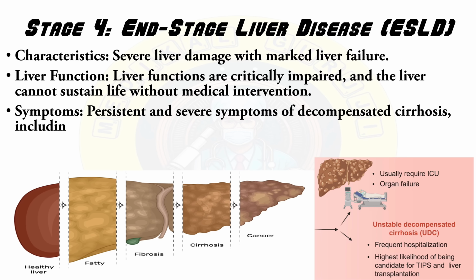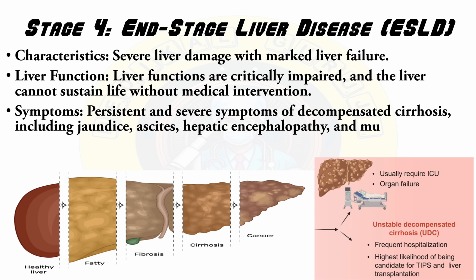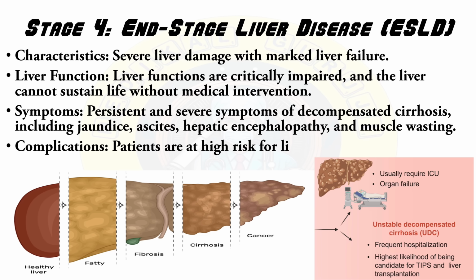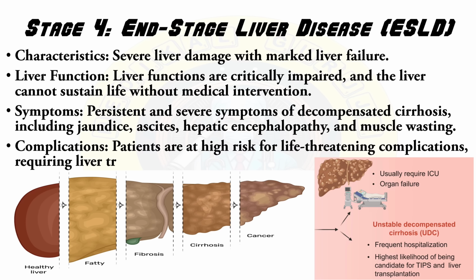Symptoms are persistent and severe. These include jaundice, ascites, hepatic encephalopathy, and muscle wasting. Patients are at high risk of life-threatening complications which require liver transplantation for survival.